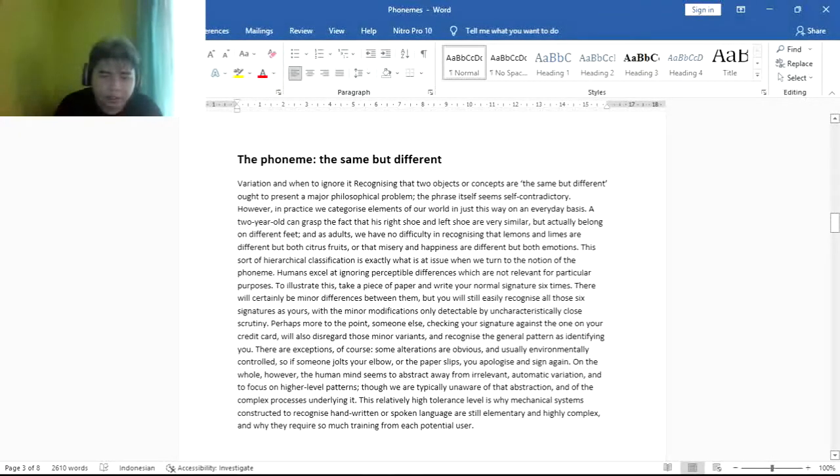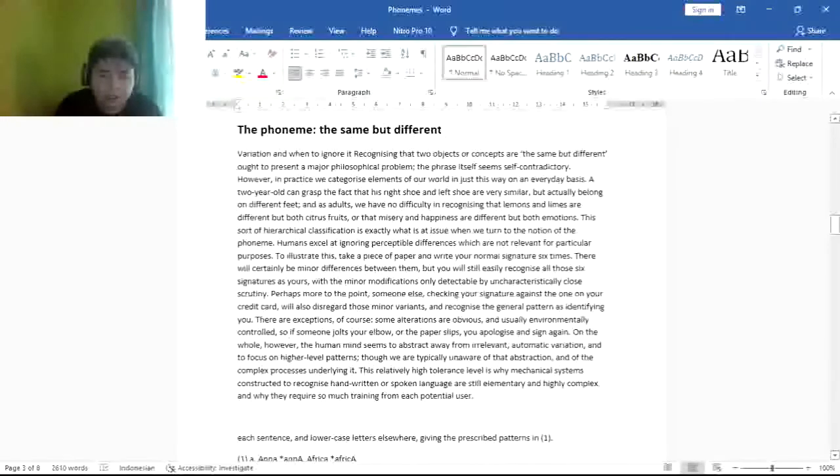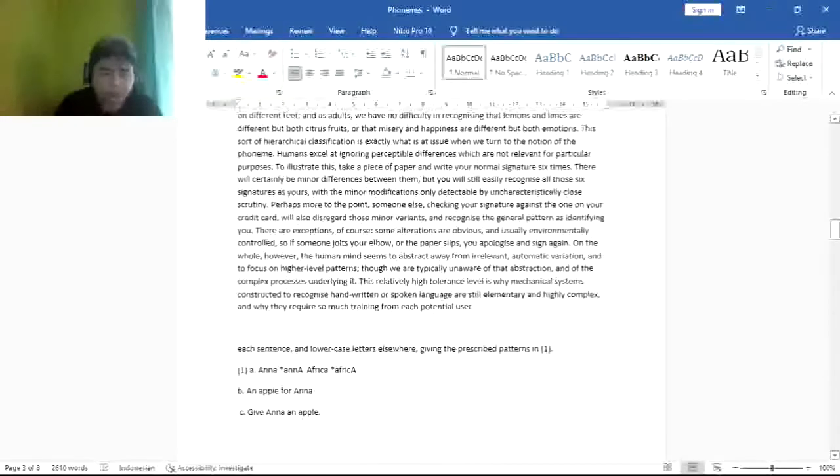This relatively high tolerance level is why mechanical systems constructed to recognize handwritten or spoken language are still elementary and highly complex, and why they require so much training from each potential user.